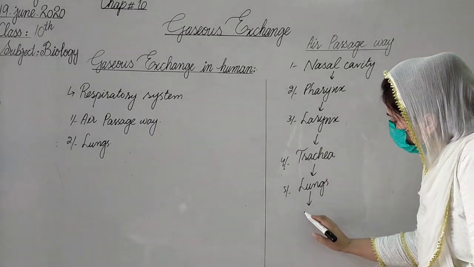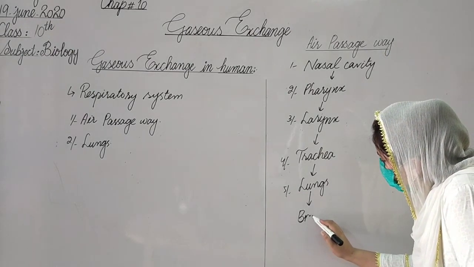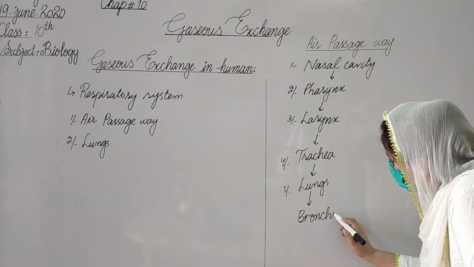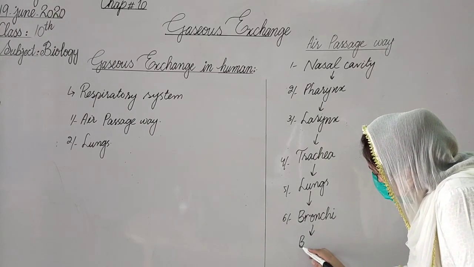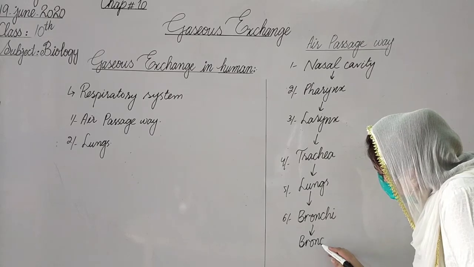After the lungs it goes to the bronchi, and after the bronchi it goes to the bronchioles.